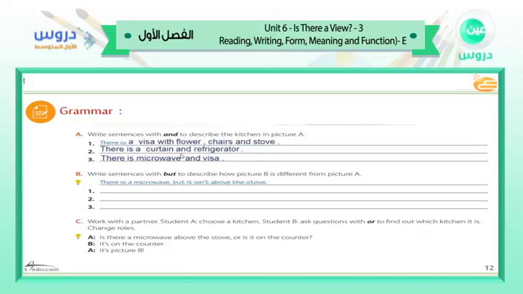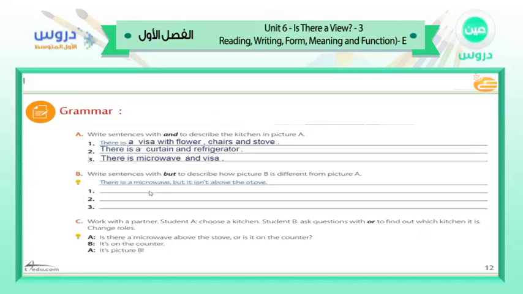B: write sentences with but to describe how picture B is different from picture A. Here we have an example. There is a microwave, but it isn't above the stove.